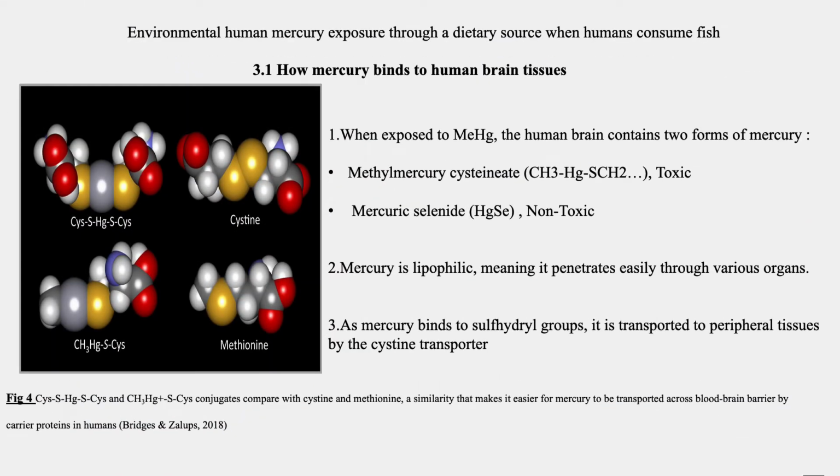3.1 How mercury binds to human brain tissues. In humans, mercury can bind to thiol, which is a single sulfur group containing molecules such as cysteine as shown in Figure 8 below. This binding allows Hg to be transported across the blood-brain barrier. The ability of mercury to cross the blood-brain barrier has become a major concern.